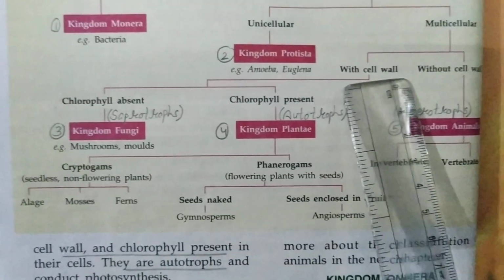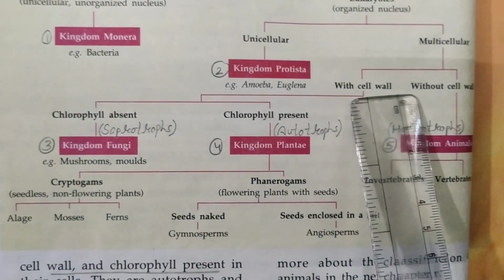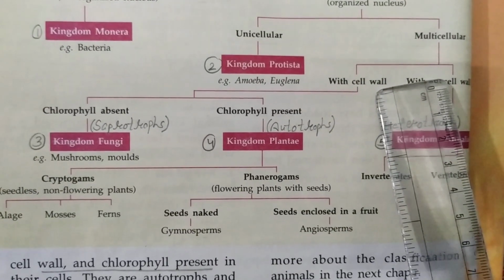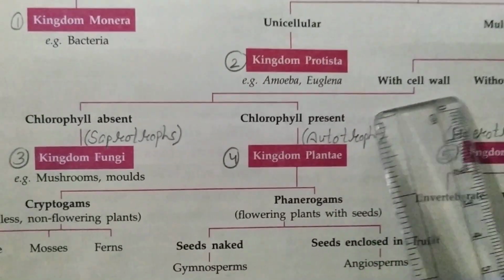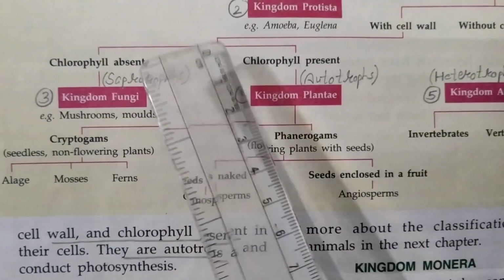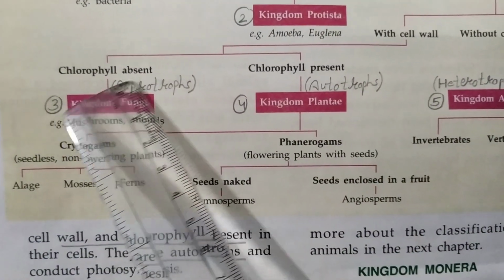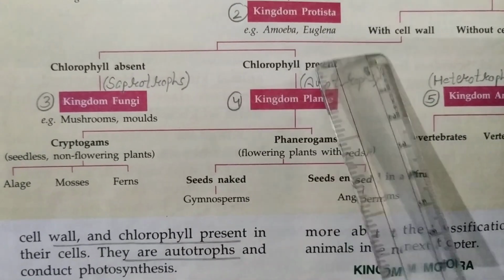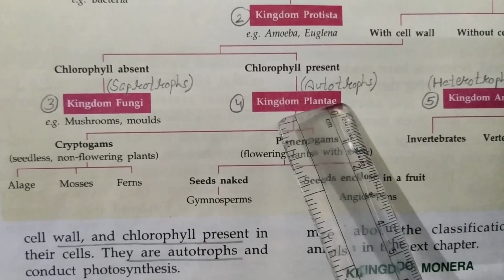Now with cell wall, you have done in previous class that all the plant cells have cell wall. So with cell wall we divide into 2: whether the chlorophyll is absent or chlorophyll is present. You know very well that chlorophyll is present in kingdom Plantae.